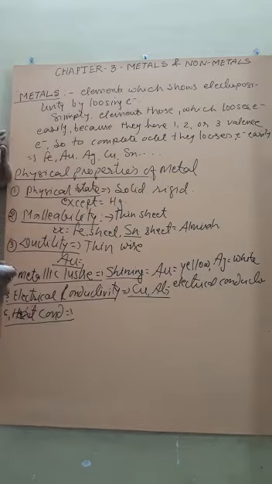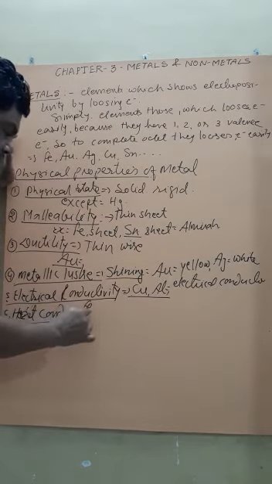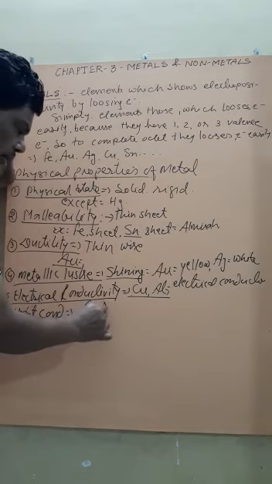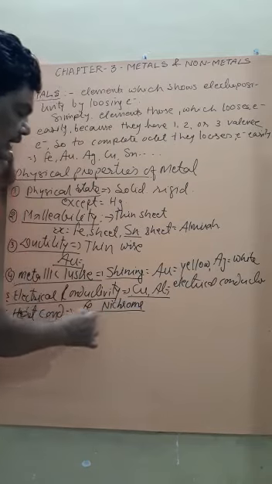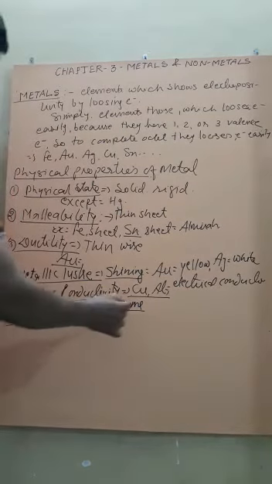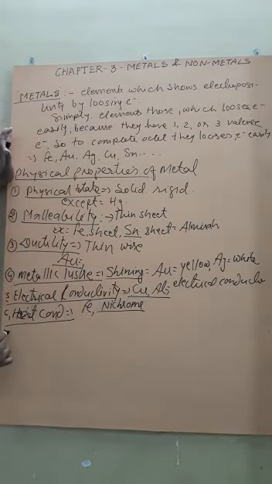This is heat conduction. That is, they have the property that they can conduct heat. Iron. We also use nichrome, the alloy made up of nickel and chromium. These types of substances are used in heaters.